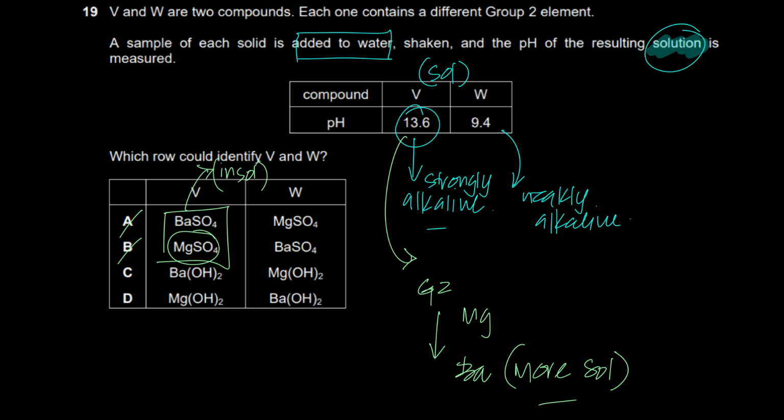So if V is 13.6, it should definitely be what? It should definitely be barium hydroxide. And magnesium hydroxide is weakly alkaline because it's not as soluble in water. We know this. It just checked a simple solubility rule that you were supposed to know. And the reason for that, you study in A2. In O level, in AS level, we just know that down the group the solubility of hydroxides increases and of sulfates decreases. And we've seen it through practical examples.